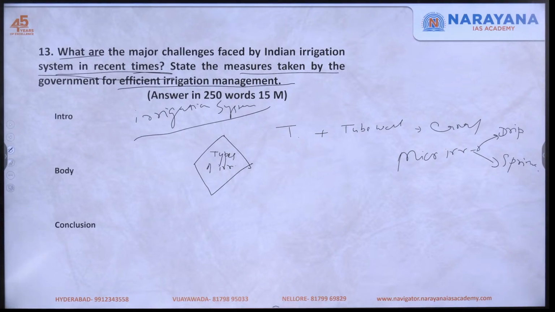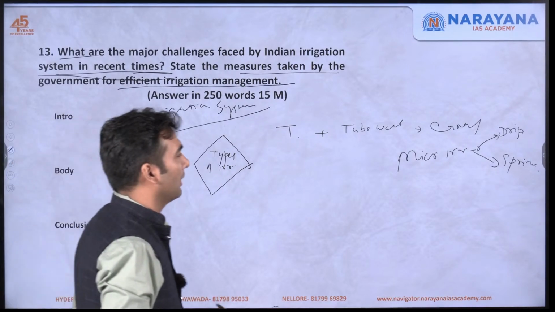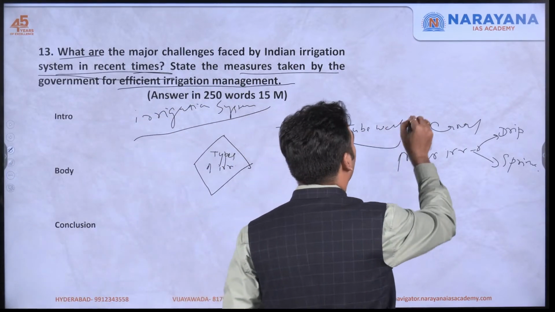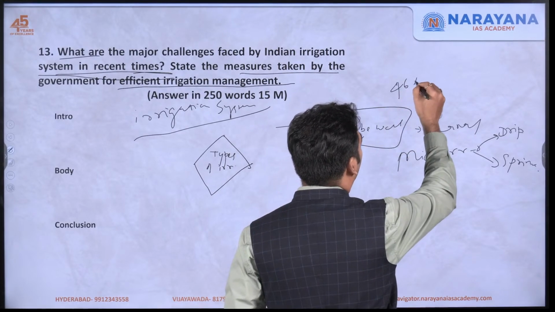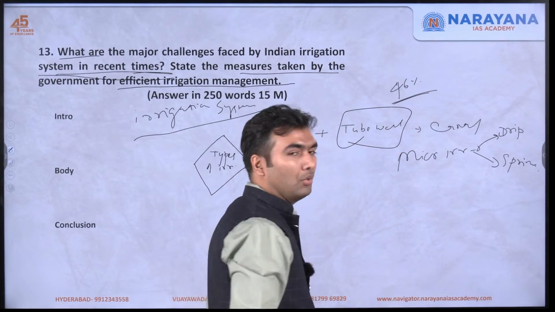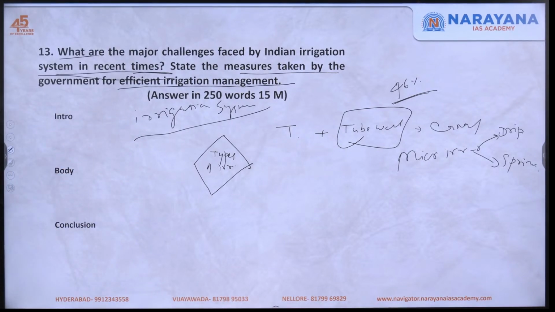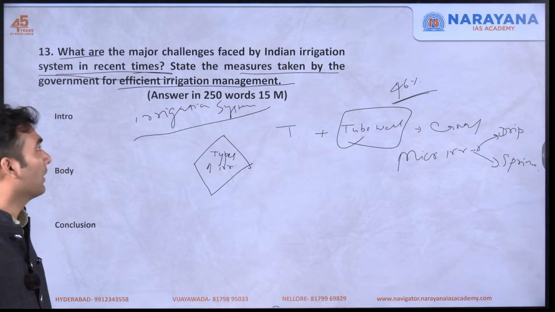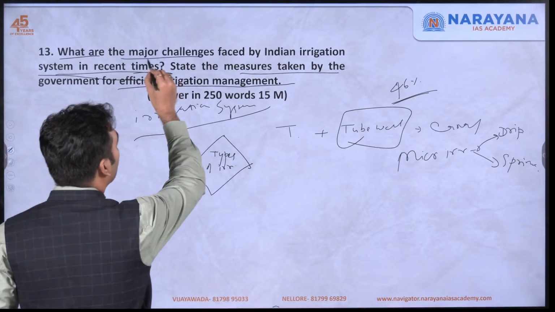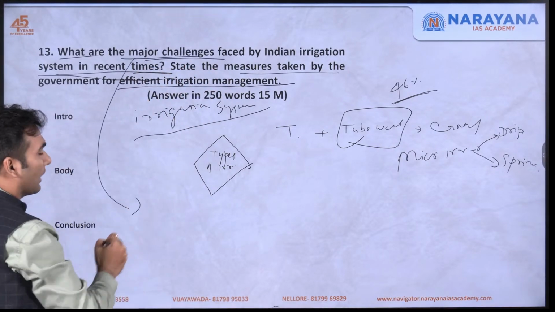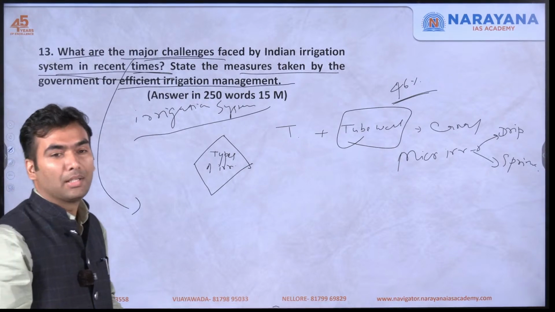The highest share is with tube well irrigation. Approximately 46% of total irrigation is through tube wells, around half of the total irrigated area. But unfortunately, when we study the challenges, the major challenge is that most regions are not properly irrigated.